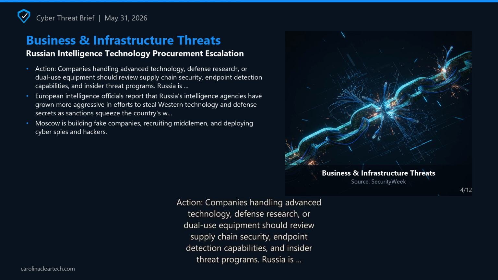Next section: Business and Infrastructure Threats. Russian intelligence technology procurement escalation. European intelligence officials report that Russia's intelligence agencies have grown more aggressive in efforts to steal Western technology and defense secrets as sanctions squeeze the country's wartime economy. Moscow is building fake companies, recruiting middlemen, and deploying cyber spies and hackers.